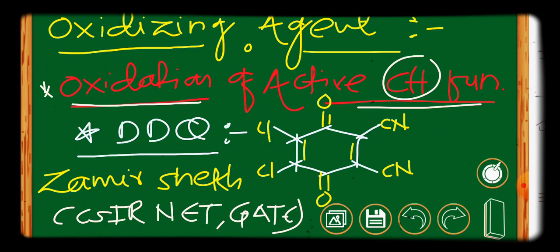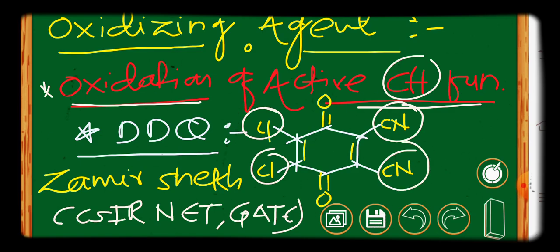and the structure of DDQ is like this, having a quinone moiety, paraquinone. DDQ is named as 2,3-dichloro-5,6-dicyano-parabenzoquinone.